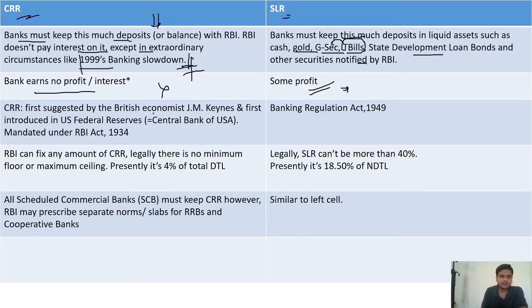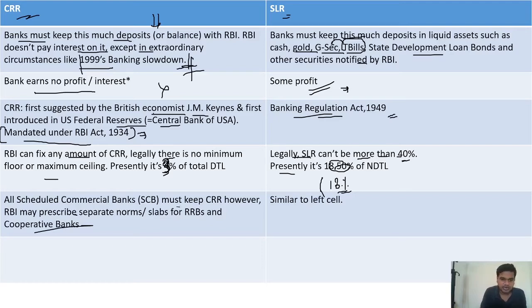Then CRR was first suggested by British economist John Keynes, and first introduced by the US Federal Reserve, the central bank of the USA. Under RBI Act 1934, it was mandated that any bank has to keep CRR with RBI, and SLR was created by the Banking Regulation Act 1949. Now RBI can fix any amount of CRR legally. There is no minimum floor or maximum ceiling. Presently it is 3% of total deposit. Legally SLR can't be more than 40%. Presently it is 18%. Maximum 40% and minimum 18%.